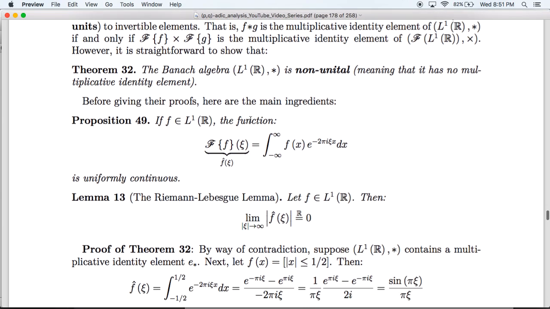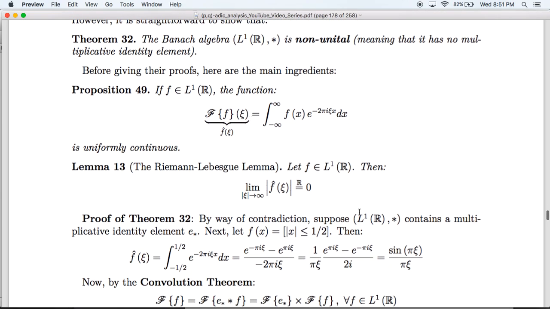By way of contradiction, let's suppose that L1 of R, the convolution algebra, contains some multiplicative identity element, E star. Next, let's just pick some function f. This will be the indicator function for x being between negative 1/2 and 1/2. And the Fourier transform of this is the sinc function, sine of pi xi over pi xi.